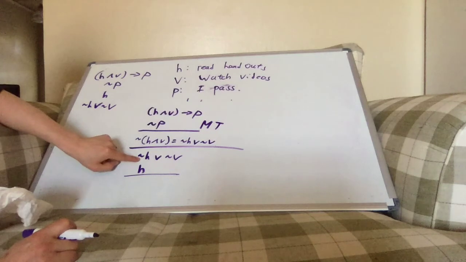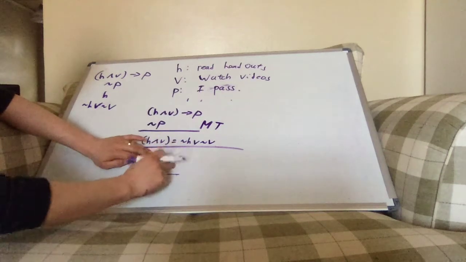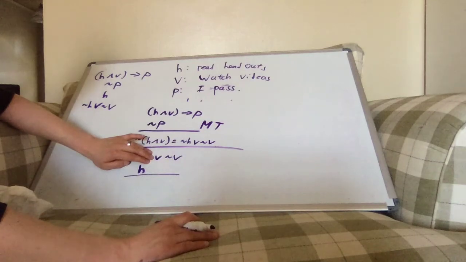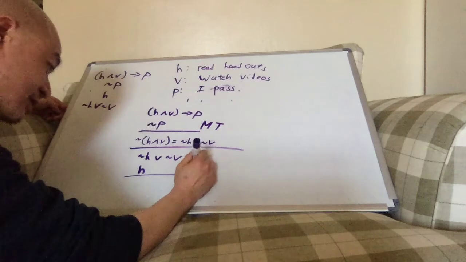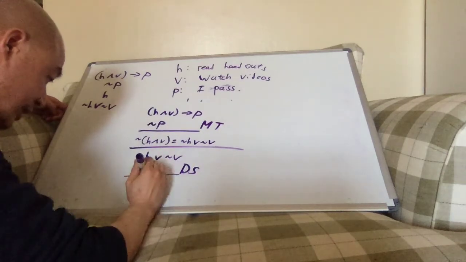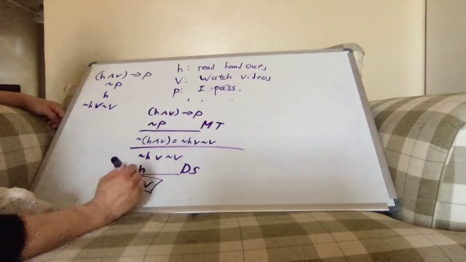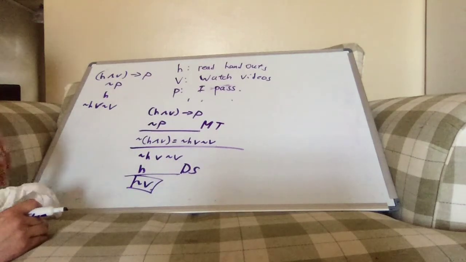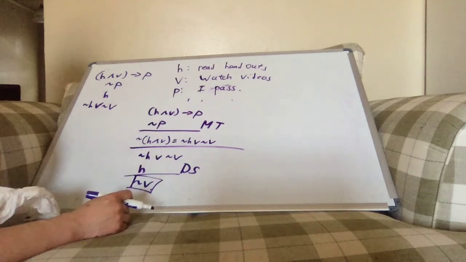Not H is a statement I claim might be one of the things that happens, and I'm saying it's not happening. So the other thing that could happen is not V. So by the disjunctive syllogism, what we get as a conclusion here is not V, and therefore, yes, I can conclude that the only way that this could have happened is if I didn't watch the videos.